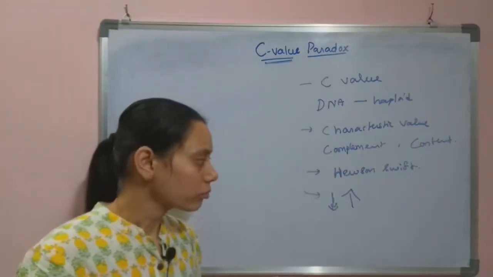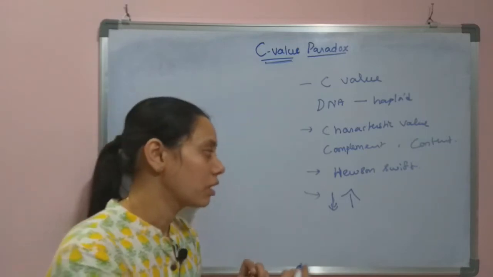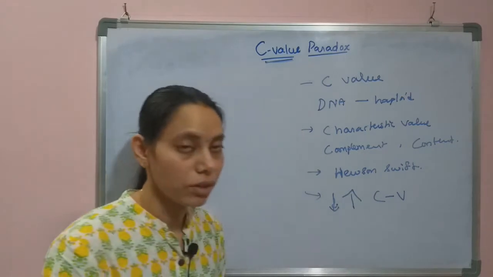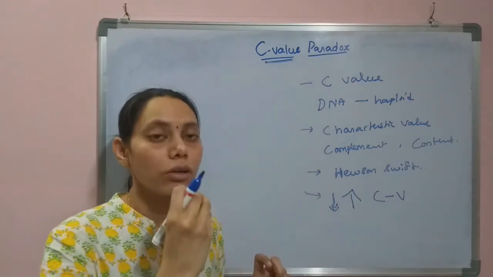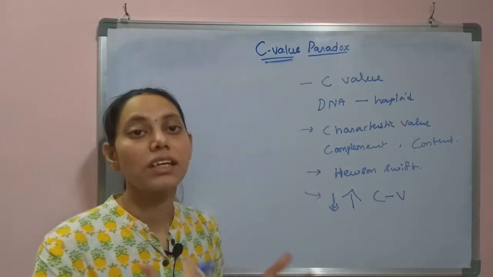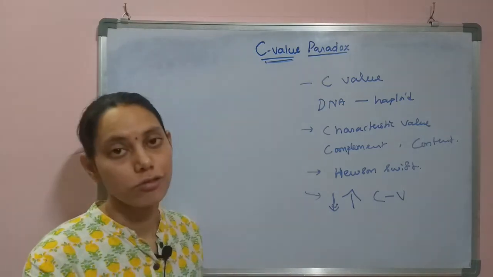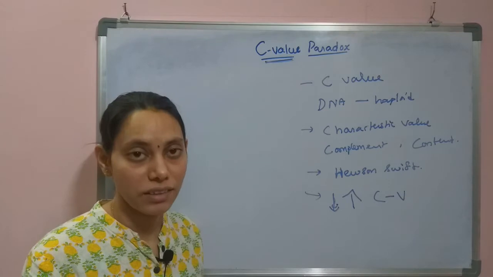So that is actually what the C-value should follow. That means the C-value should be increasing with the increase in the complexity of an organism. So from prokaryotes to eukaryotes, it is exactly the same.